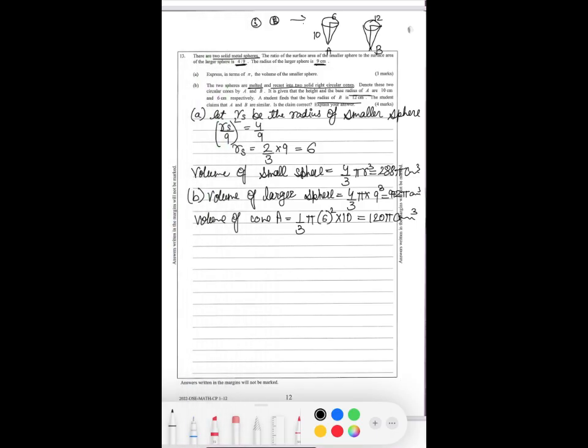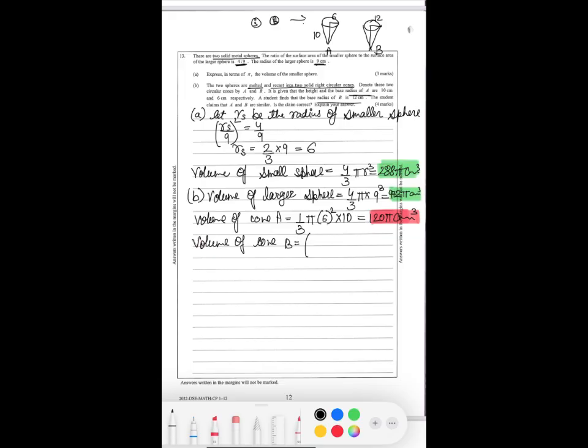Now the volume of cone B. The volume of cone B is whatever is left, so we have to combine the volume of the smaller sphere and the volume of the larger sphere, and then subtract the volume of the smaller cone.